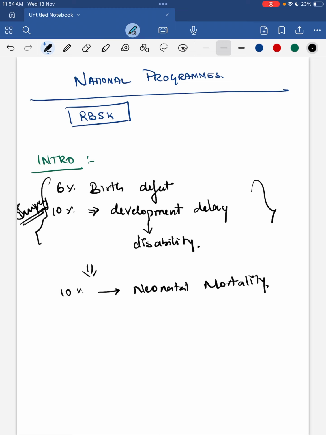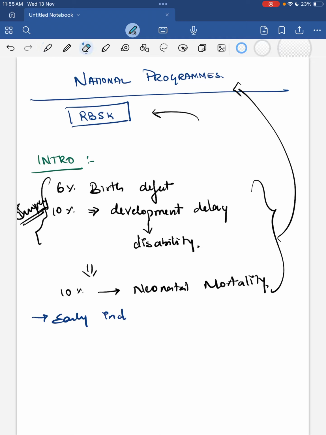In RBSK there is early identification and early intervention.